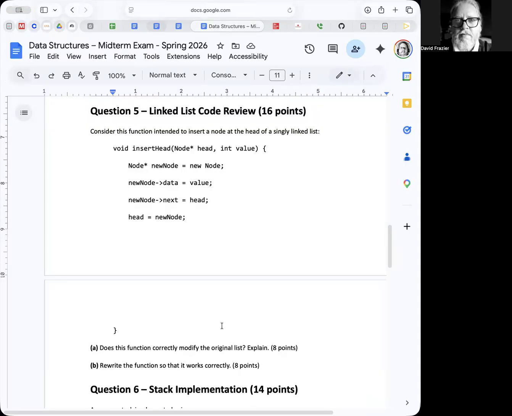So if you have questions about that, we can talk about it in class, but I didn't want to take time to go through all of this in class. Okay. But again, what's wrong with this is that we need an ampersand right there. And whatever we insert just would not be inserted. Okay, that's basically what would happen. So if you have questions, let me know. If not, we will continue on.